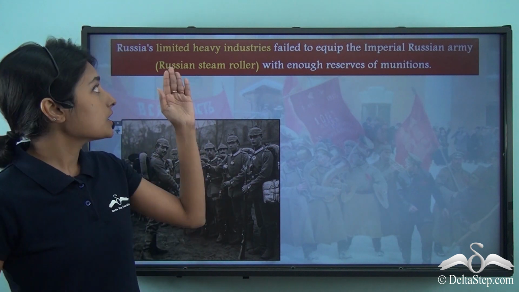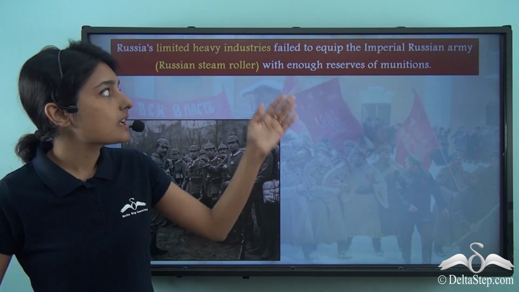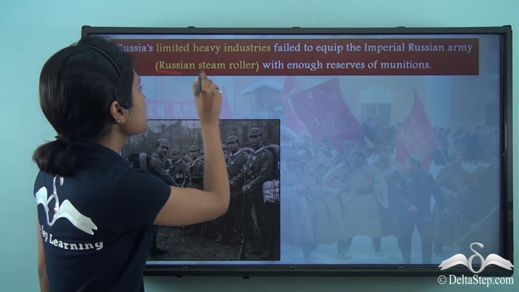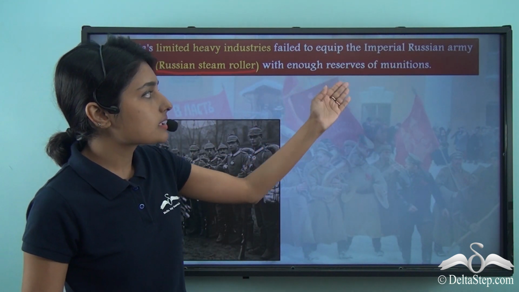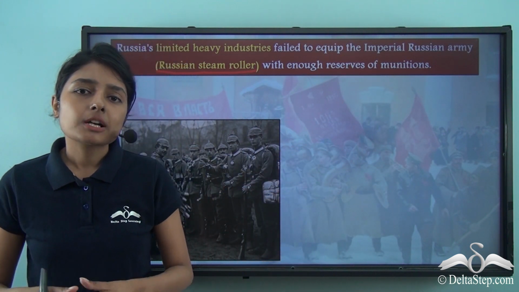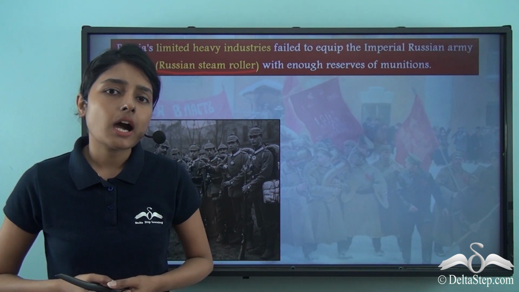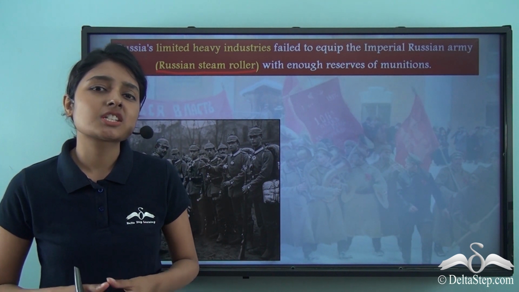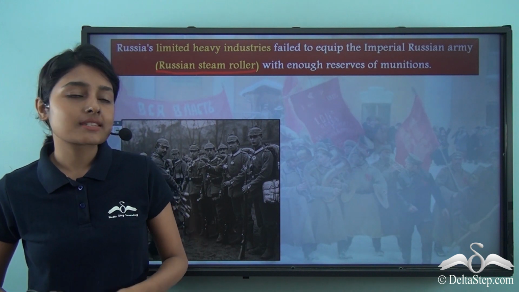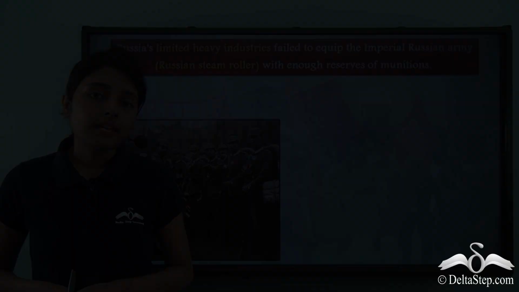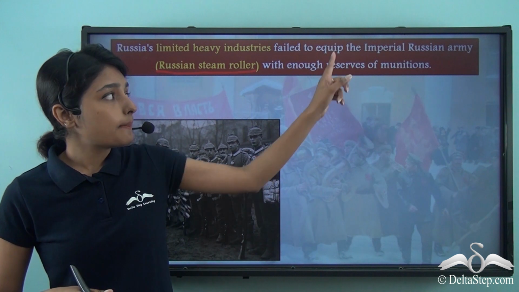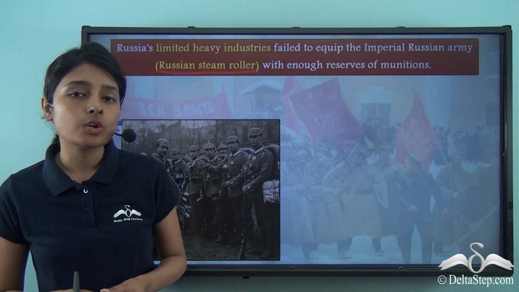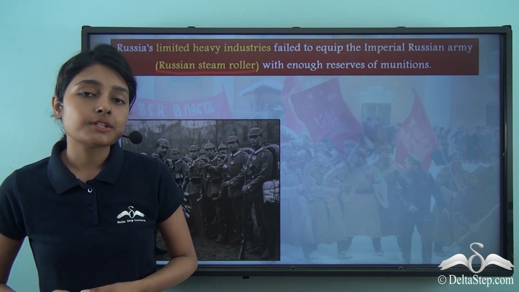So Russian industrialization did not really happen at a great scale till this point. And so the Russian limited heavy industries failed to equip the Imperial Russian army, that was called the Russian steamroller, with enough reserves of munitions. But on the other hand, the German army was very well equipped. They had access to great shells, transportation systems, arms and ammunitions, and before the German army, the Imperial Russian army fell short with their limited access to small amounts of arms and ammunitions.